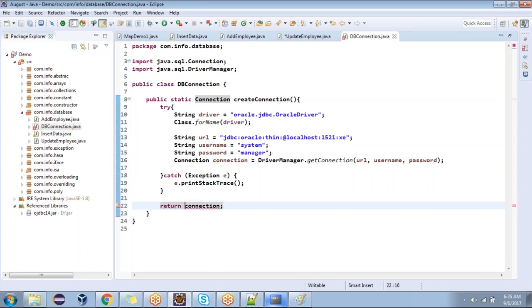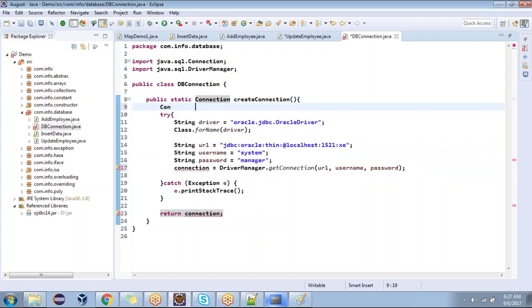Why? Because we declared the connection inside the try block, but where we are returning it is outside the try block. That's illegal. So declare this in the method, outside. Connection. Will it work now? A local variable must be initialized.